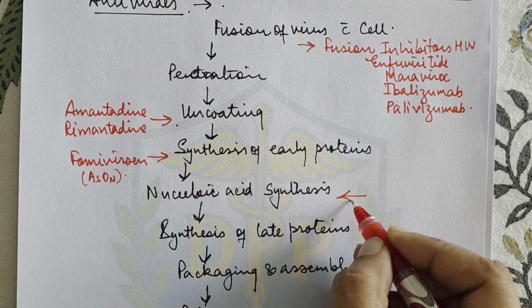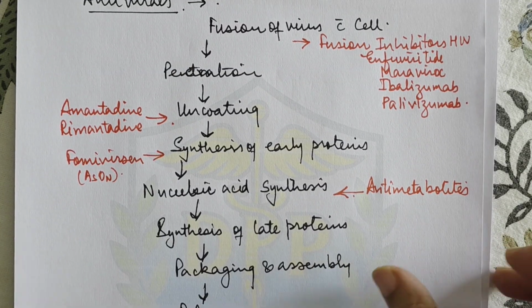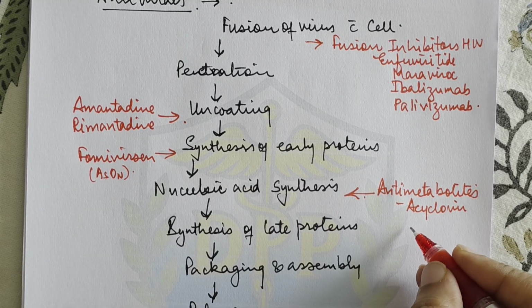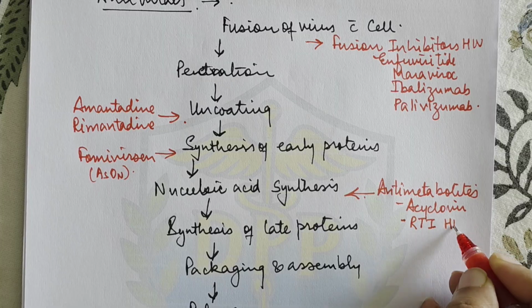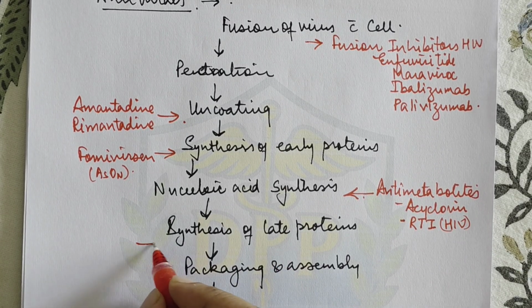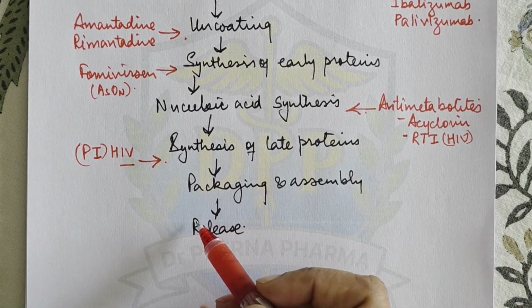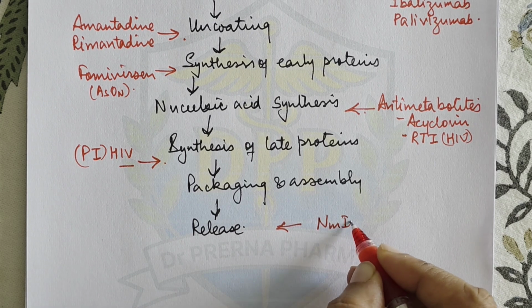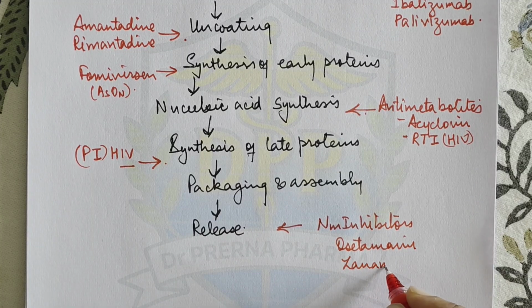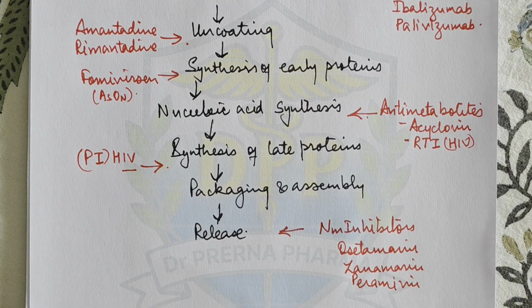Then in the nucleus, when there is nucleic acid synthesis, here we have anti-metabolites, in which we have drugs like acyclovir, which basically inhibit the viral DNA polymerase after bioactivation. Then reverse transcriptase inhibitors in HIV. These are the drugs that inhibit the nucleic acid synthesis. After that, synthesis of late proteins is inhibited by protease inhibitors, again in HIV, right? Protease inhibitors inhibit packaging, assembling and synthesis of proteins. Release is inhibited by neuraminidase inhibitors, and their names are oseltamivir, zanamivir, and peramivir. So these are the various targets and the various drugs which are acting through these targets.